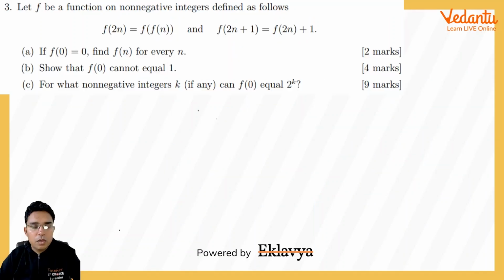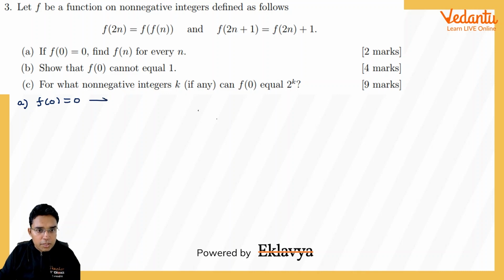Okay. Now coming to question number 3, which says: let f be a function on non-negative integers defined as follows: f of 2n is equal to f of f(n), and f of 2n plus 1 is equal to f(2n) plus 1. If f(0) is equal to 0, we have to find f(n) for every n. So let us do this part first, because f(0) is 0.